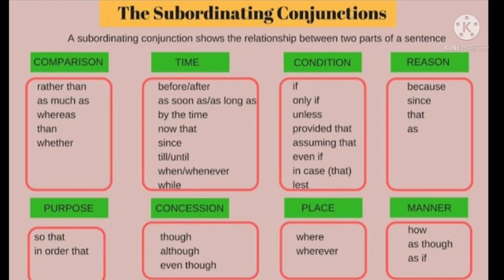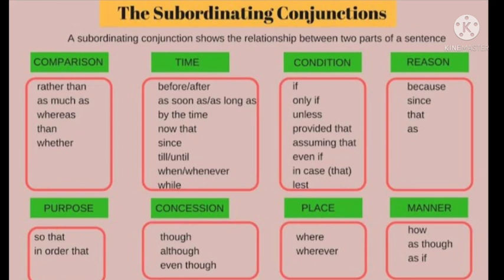There I have used the word because to show the reason. Then I can say that this is a subordinating conjunction of reason, or it is also known as a subordinating conjunction of cause.